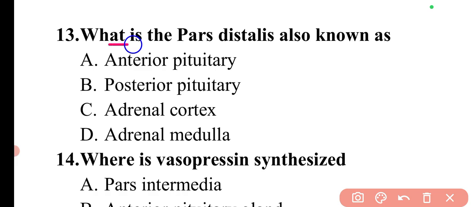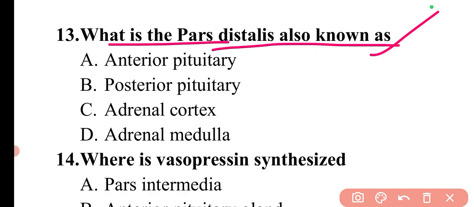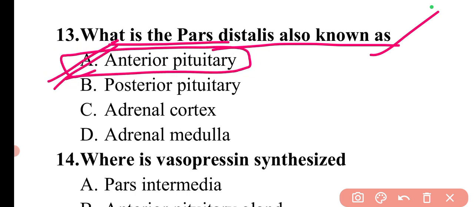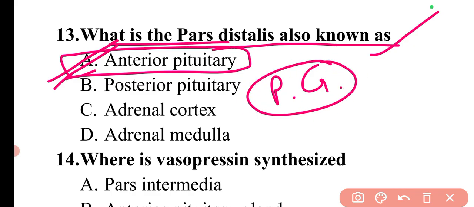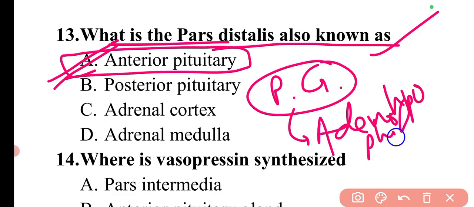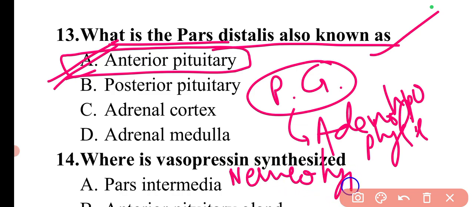Next question is, what is the pars distalis also known as? The pars distalis is also known as the anterior pituitary. So here option A will be the correct answer. Basically the pituitary gland is anatomically divided into adenohypophysis, which is the anterior pituitary, and the other is neurohypophysis, which is the posterior pituitary.